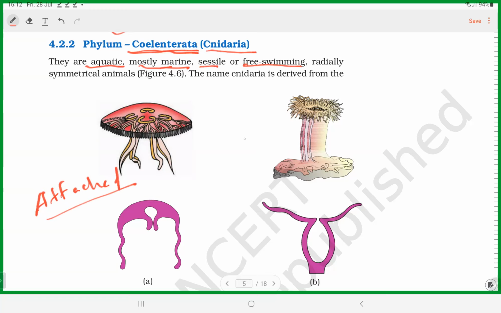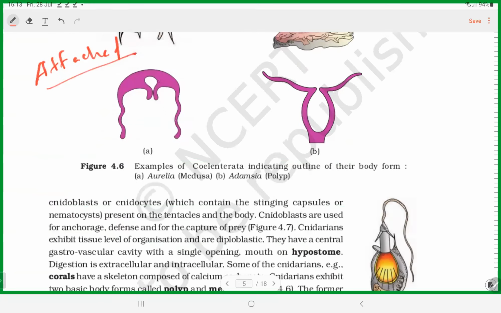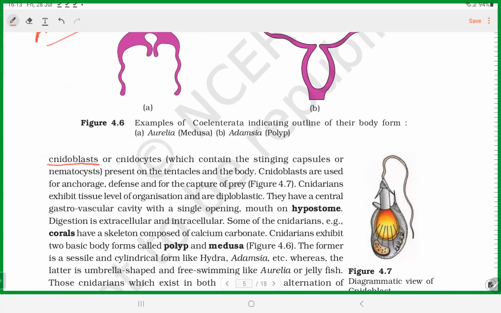Second thing. And then look at the body symmetry, radial symmetry. They show mostly radial symmetry. And as I told you, why are they called Cnidaria? Because of cnidoblasts or cnidocytes. They contain stinging capsules or nematocysts.